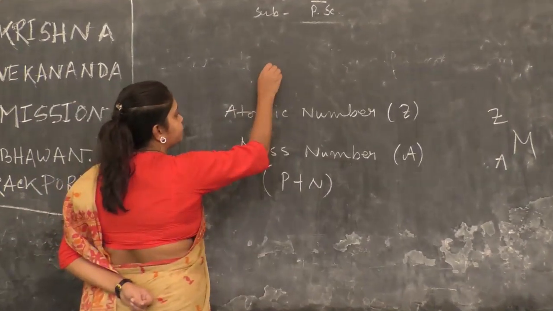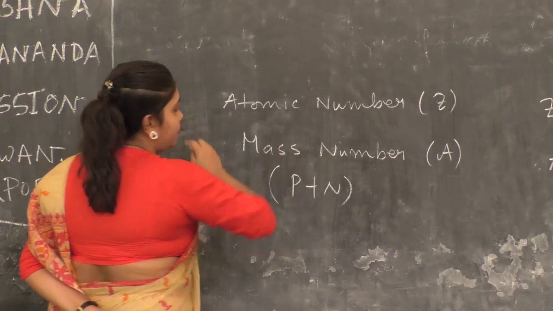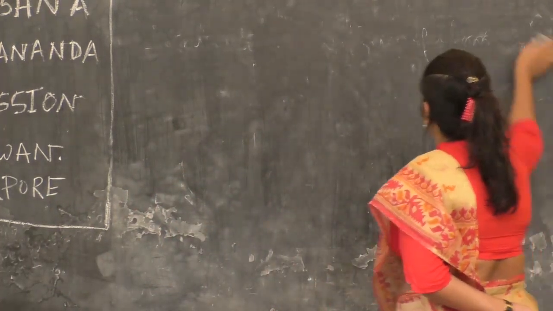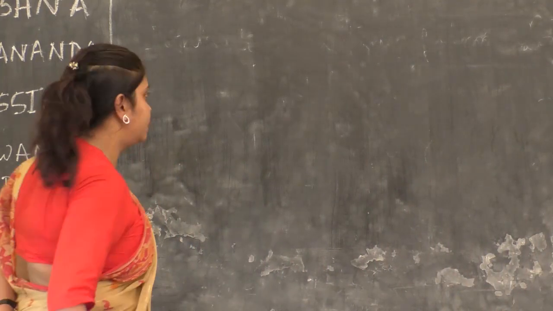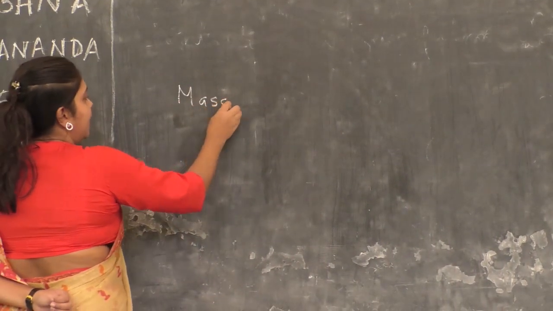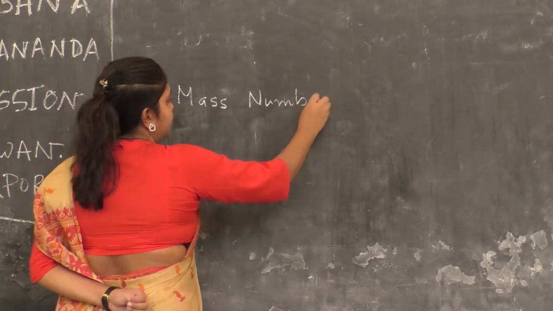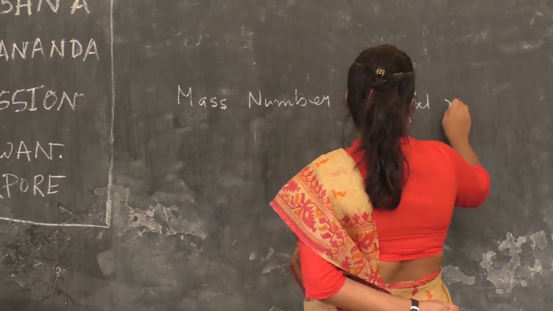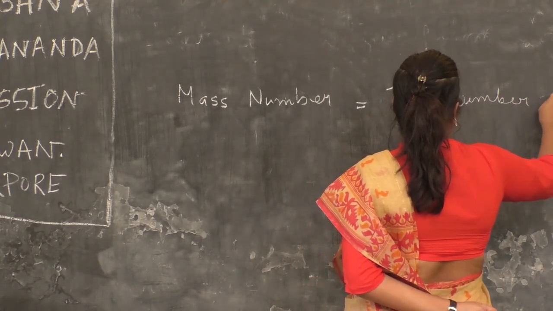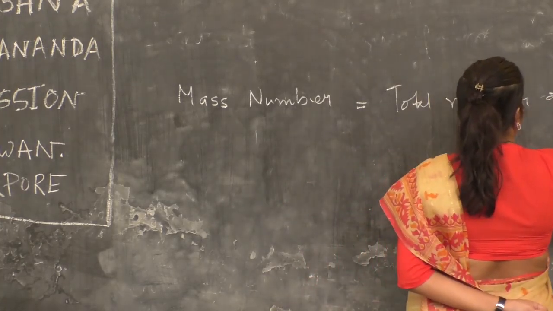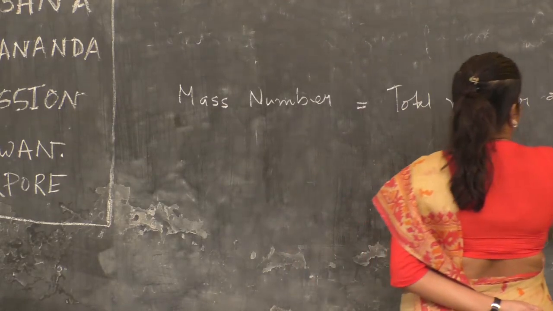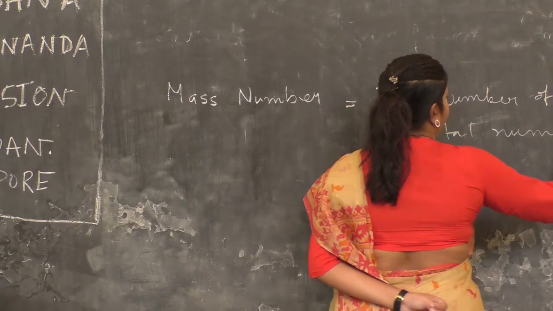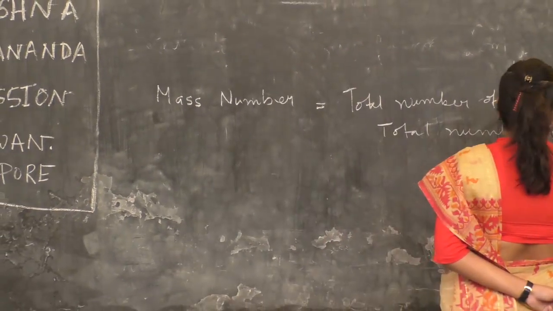So, mass number is equal to total number of protons plus total number of neutrons.